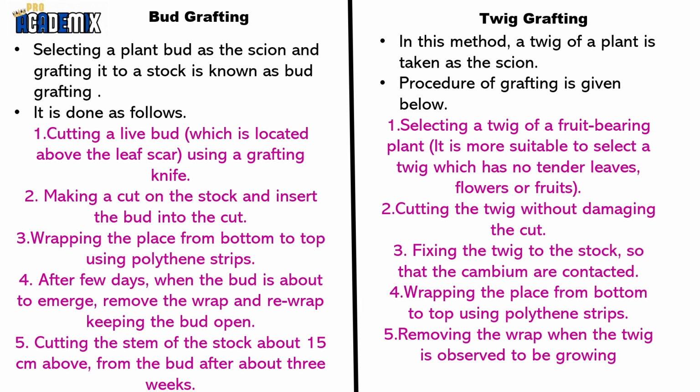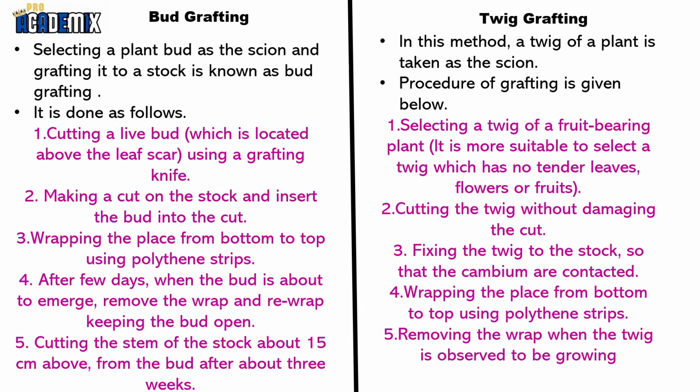This will be very useful when you do cultivation at your home. Let's see twig grafting. In this method, a twig of a plant is taken as a scion. The procedure of grafting is given below.